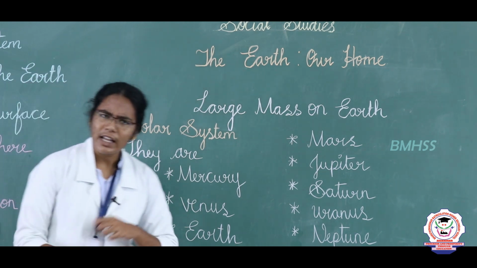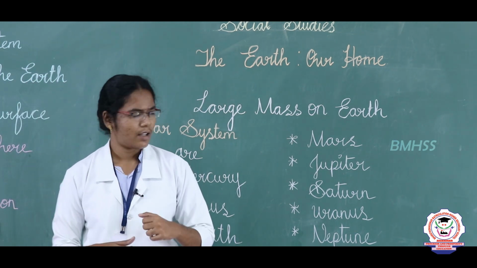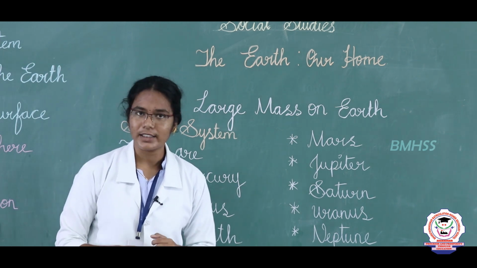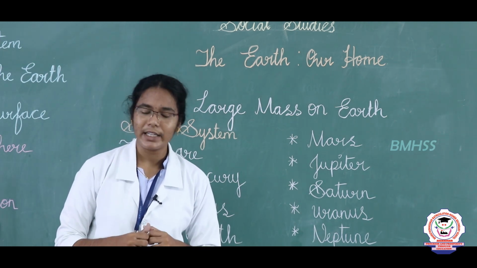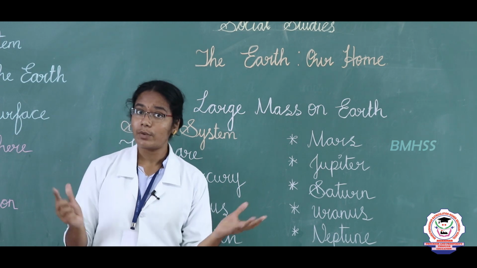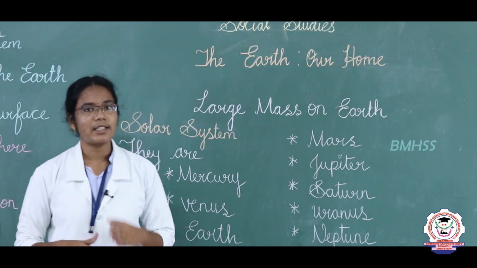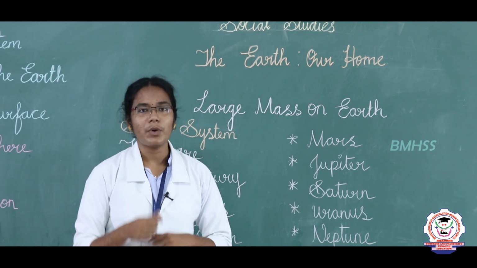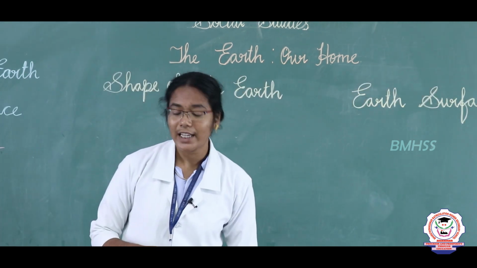Can we sing a rhyme children? Yes? Let's see. Mercury, Venus, Earth and Mars, Jupiter, Saturn. Wow, they are big. Uranus, Neptune, round and round. Go, go, go, go.